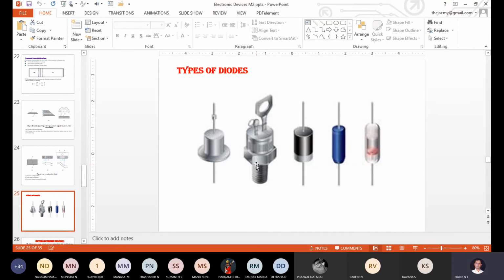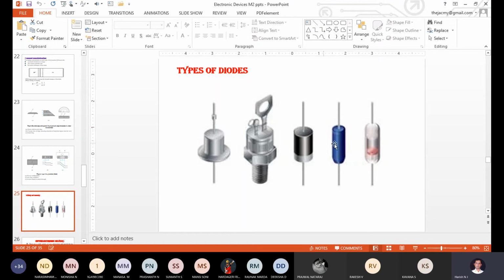The low current diode allows the forward current up to 100 milliampere. The medium current diode allows the forward current up to 400 to 500 milliampere. The high current diode allows the forward current in terms of amperes. At the same time, the VBR value for all three types of diode will vary. For low current diode, especially for silicon, VBR is equal to 70 to 80. For the medium current diode, 200 to 300. For the high current diode, it is several hundreds or thousands of volts.